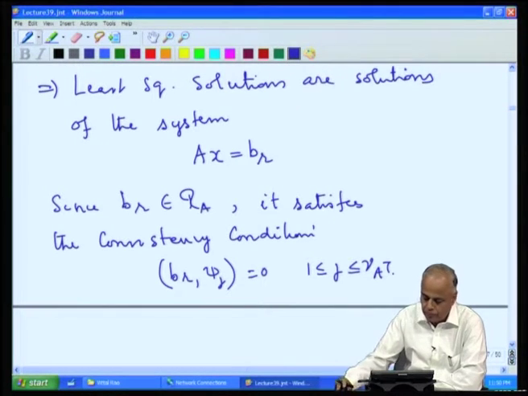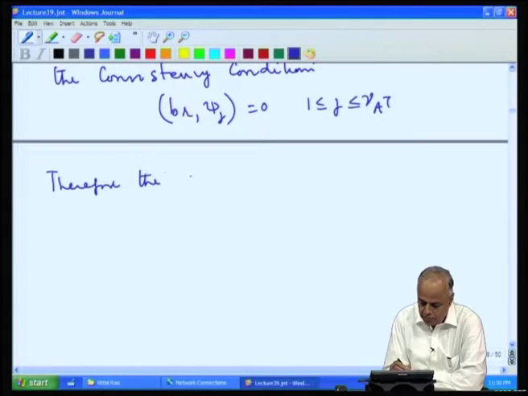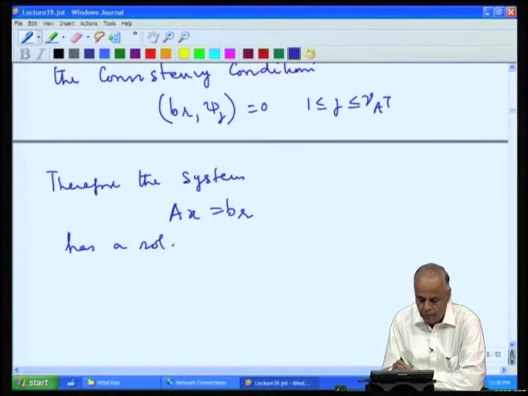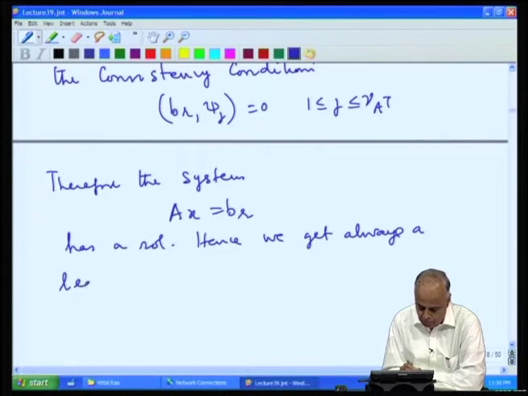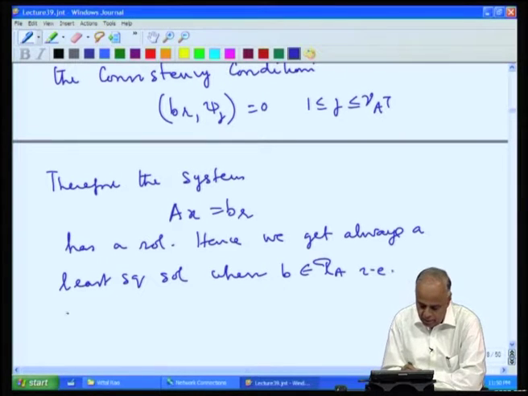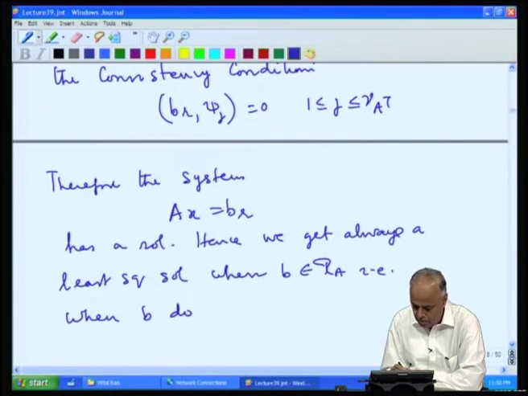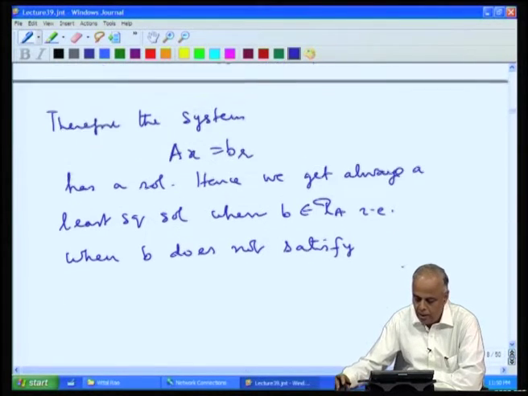where psi_j are the basis vectors of the null space of A transpose. And therefore, the system A x equal to B_r has a solution, and hence we get always a least square solution when B does not belong to range of A, that is when B does not satisfy consistency conditions.